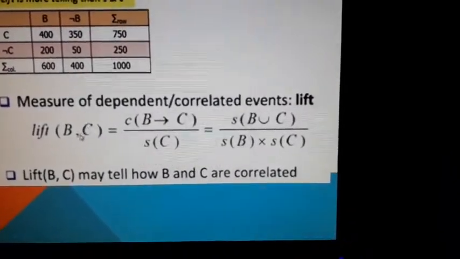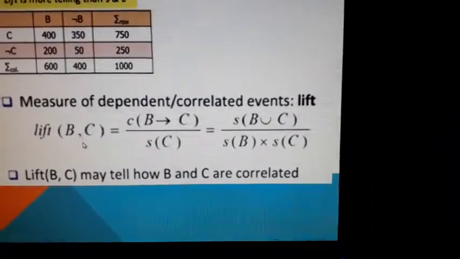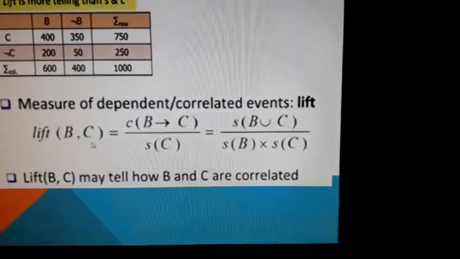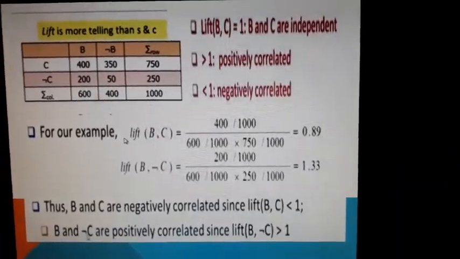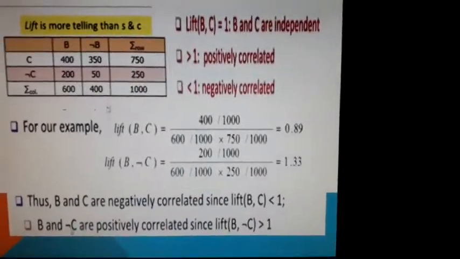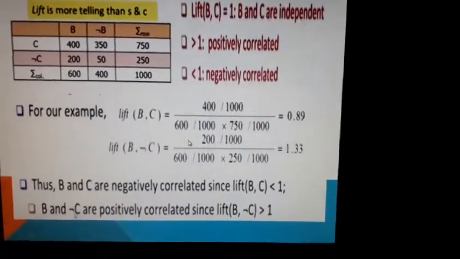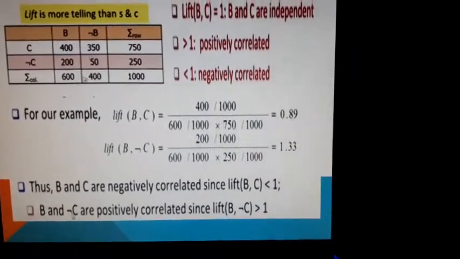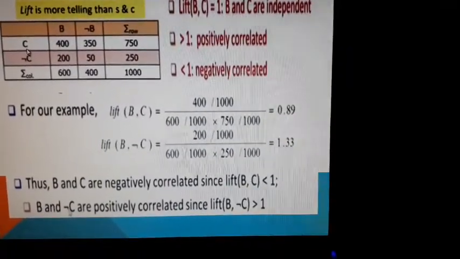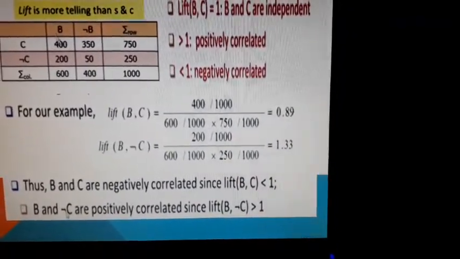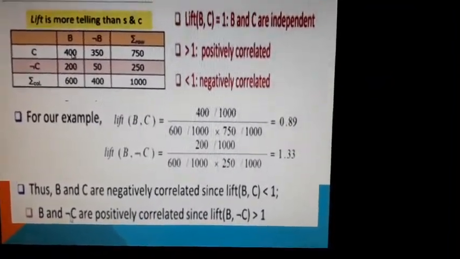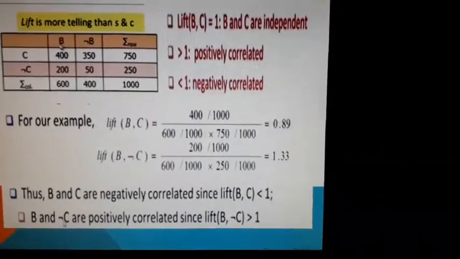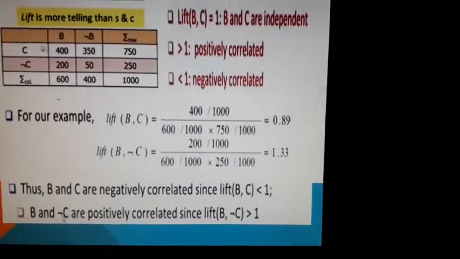Okay, lift can be either positive lift, negative lift, or it can be irrespective, independent. Alright. So now let us apply the formula here with these values. Okay, so let's go to the table again. So these are the values, and you can see that for B and C, 400 here means these are the transactions where they are playing basketball and at the same time eating cereal.